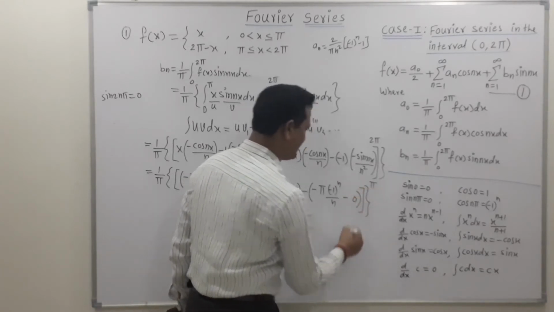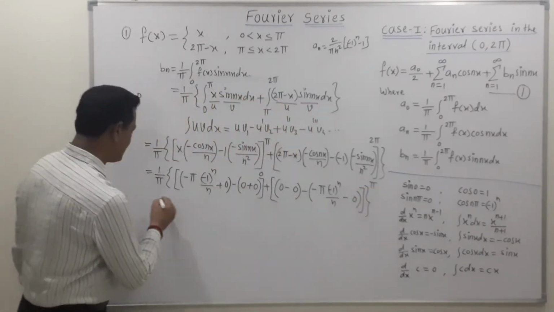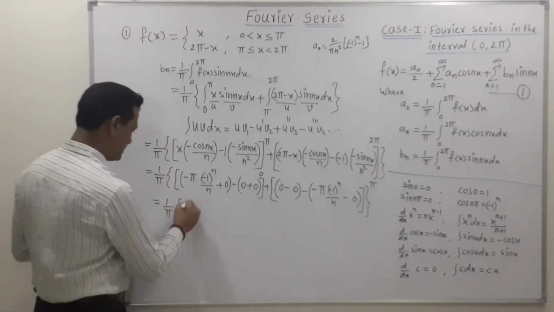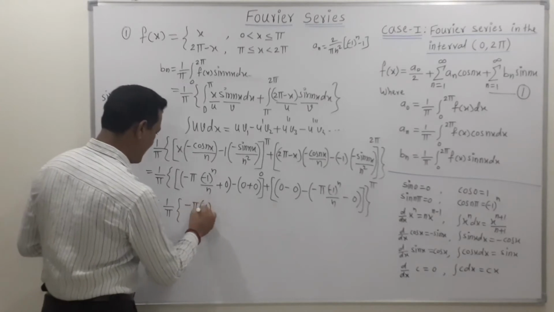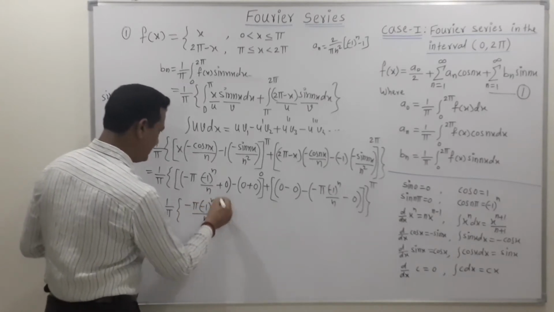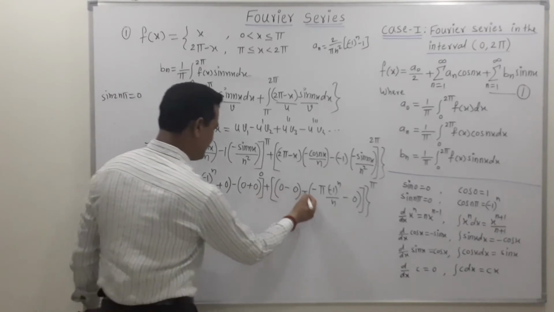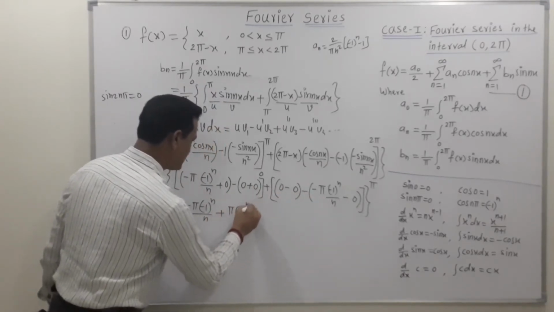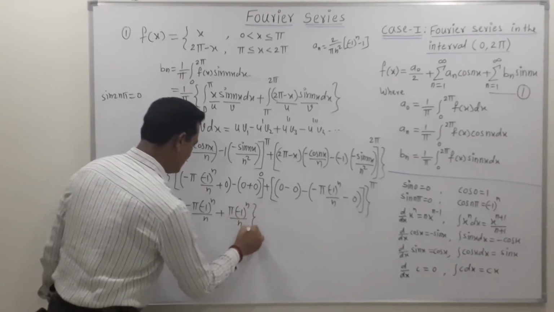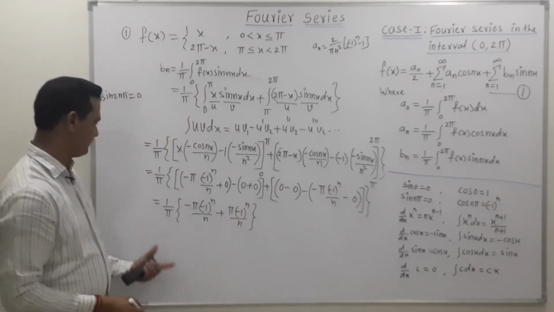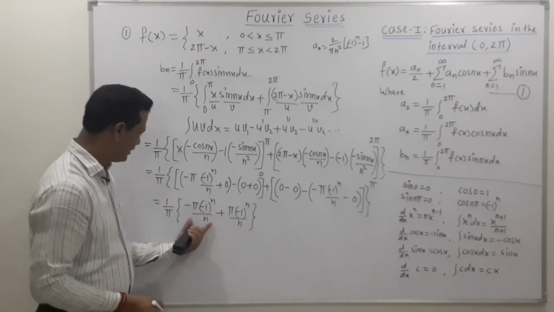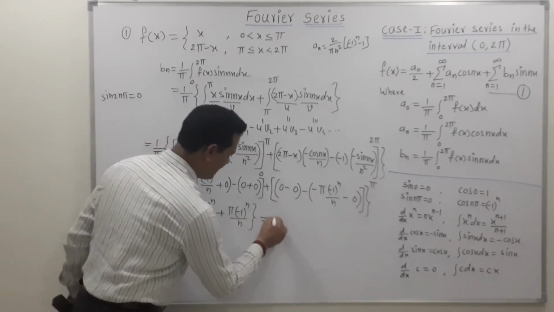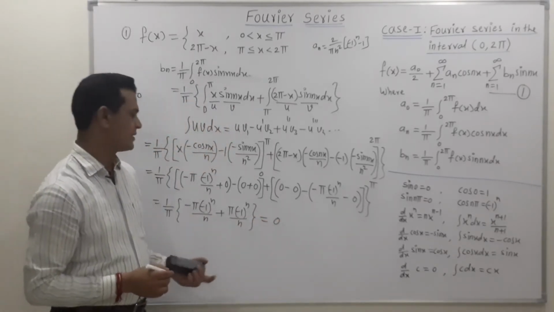So now this bracket is complete, this bracket is also complete. Now just simplify this, we get 1 upon pi. Then in bracket this is minus pi (-1)^n upon n. Then these terms are 0. Then this minus becomes plus, this is pi (-1)^n upon n. So in this way we get the expansion of this term. But here observe that this is a negative term and this is a positive term. So these two terms will get cancelled and we reach the final answer as 0.